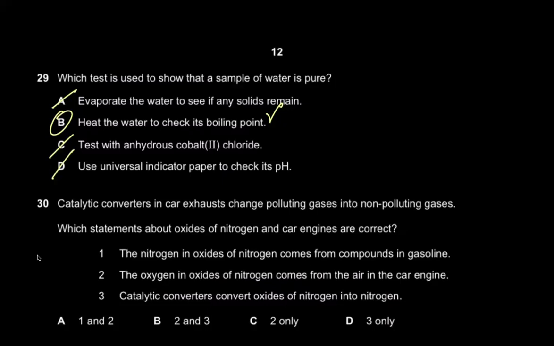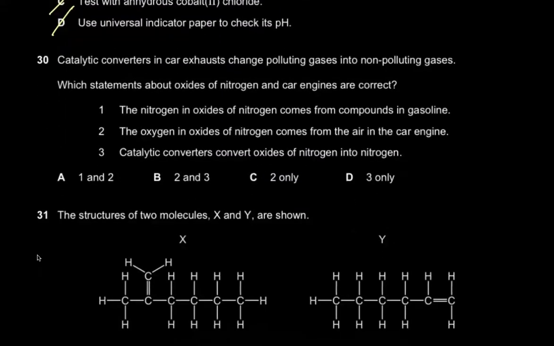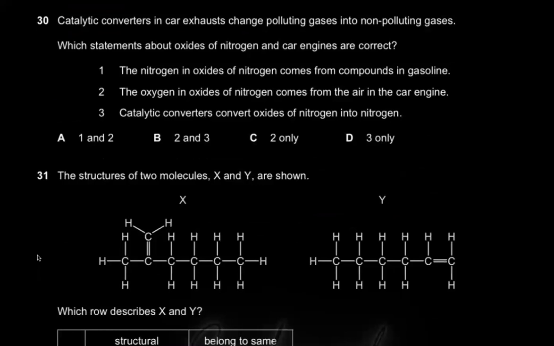This is universal indicator paper to check its pH. Again, universal indicator paper gives us a color over a range of pHs, right? So how green it is, how not green it is. What if the water is 6.988? It's still going to show you a green color. So it's not pure.